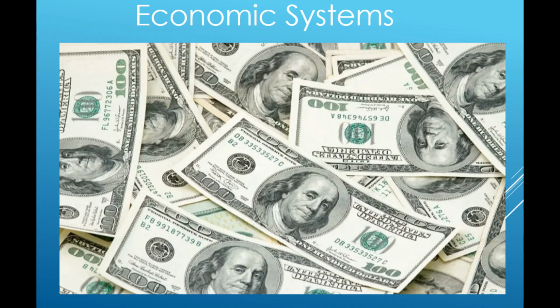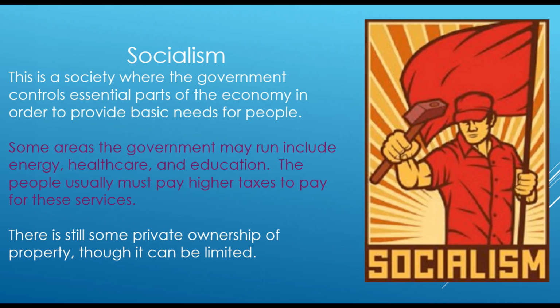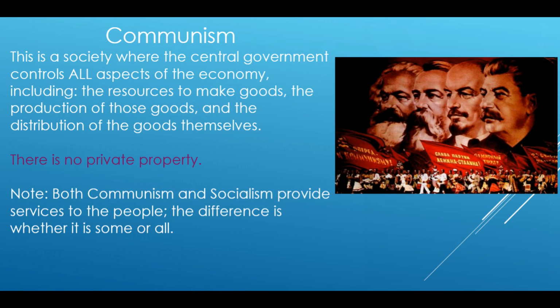Economic systems. Socialism. This is a society where government controls essential parts of the economy in order to provide basic needs for people. Some areas the government may run include energy, healthcare, and education. The people usually must pay higher taxes to pay for these services. There is still some private ownership of property, though it can be limited.